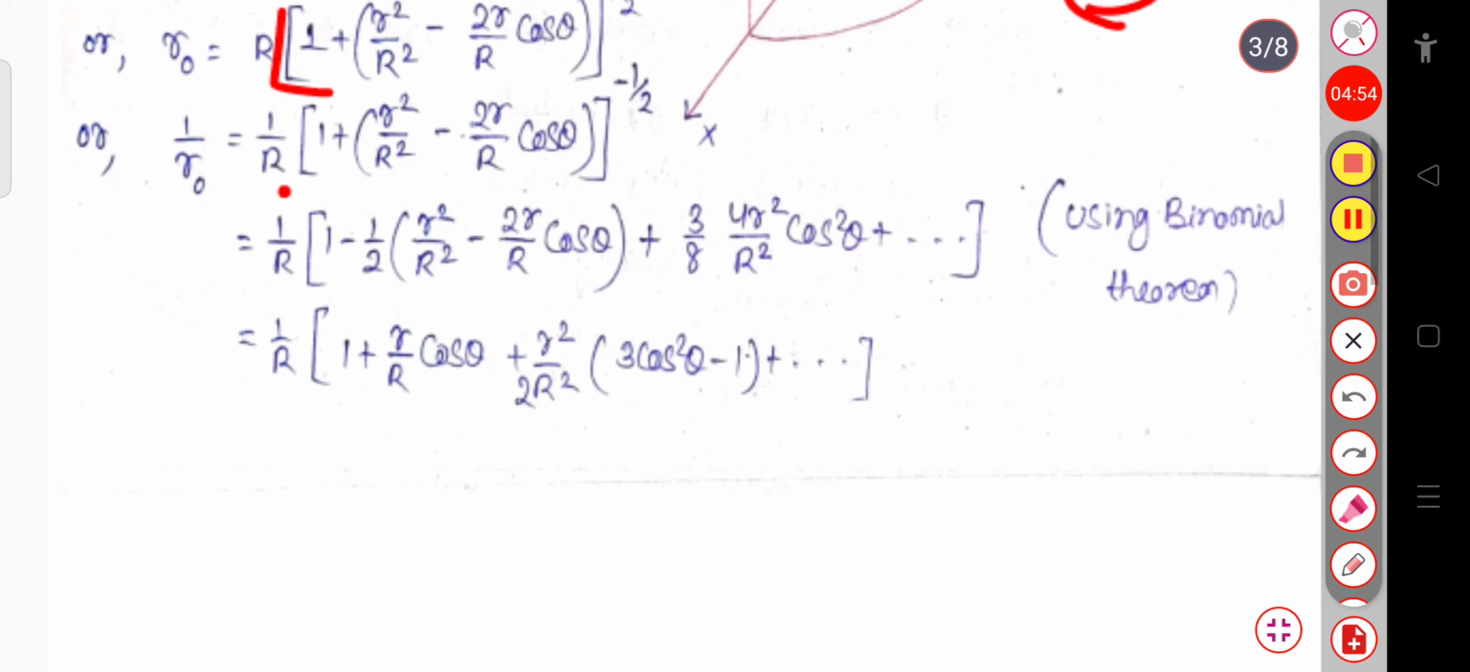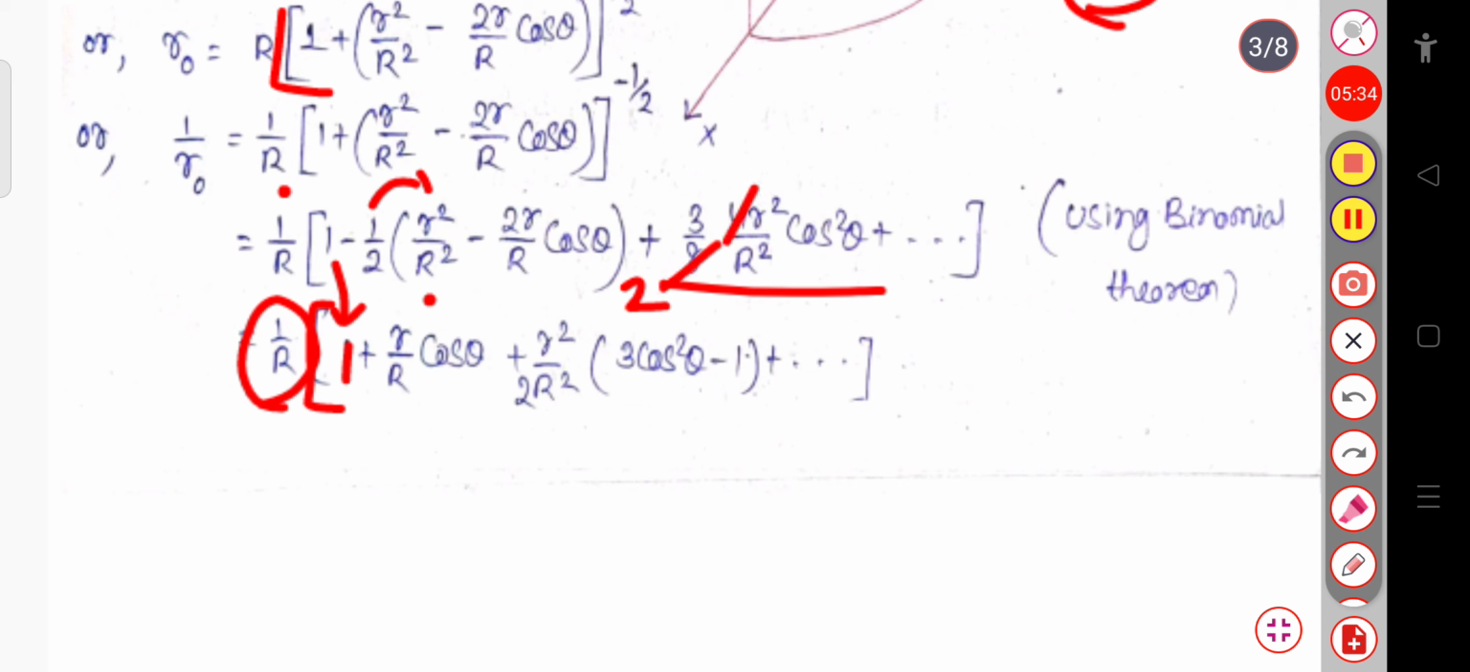Now if I further solve this, 1 by R remains as it is, whole into 1. If I multiply this 1 by 2 with this 2r by R cos theta, this 2 gets cancelled, and minus minus becomes plus. So this will be small r by capital R into cos theta. The next term will be minus 1 by 2 into r square by R square, and here is your 3 by 8 into 4r square by R square cos square theta. When this 4 gets cancelled with this 8, this will be 3 by 2.